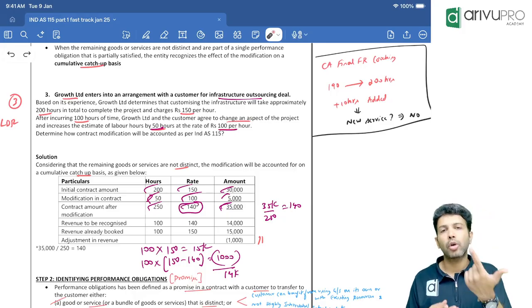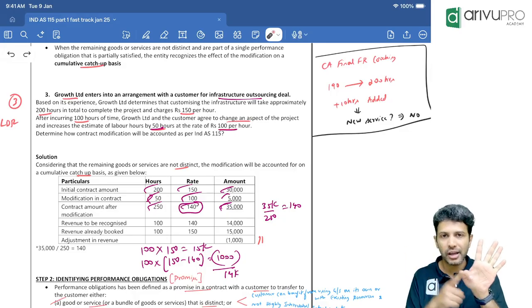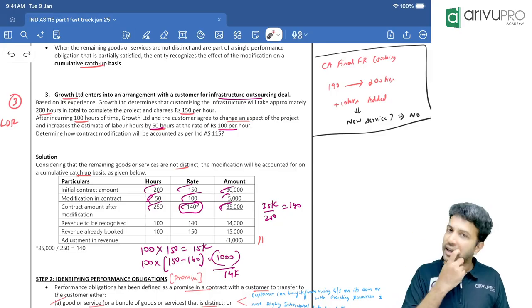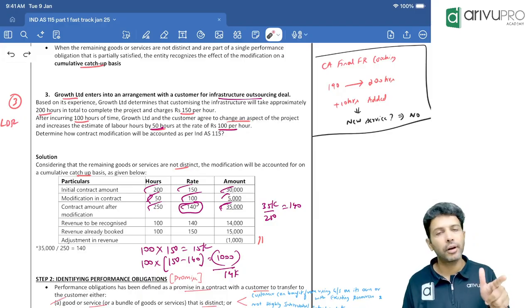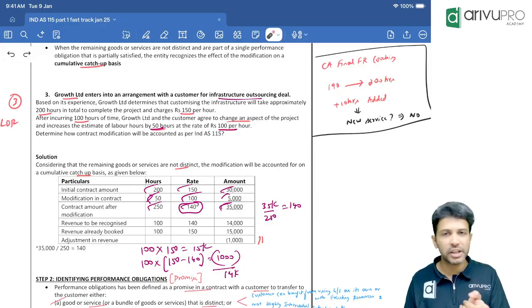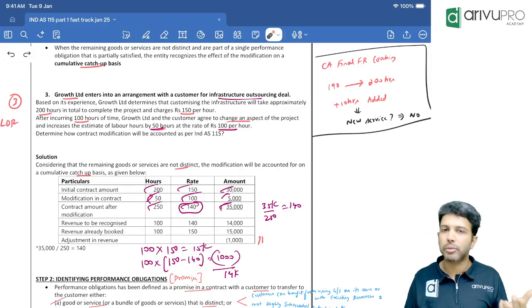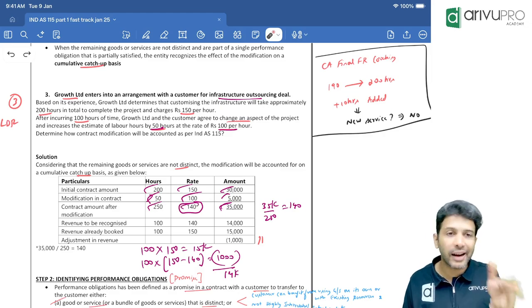Okay, but for you to call it a contract, a few conditions should be satisfied, which we remember as ARPCC. A for contract terms and conditions should be approved or agreed by all the parties. R for rights and obligations of each party, you should be able to identify. P for payment terms: when the payment is to be made, how much payment is to be made, all that you should be able to clearly identify.